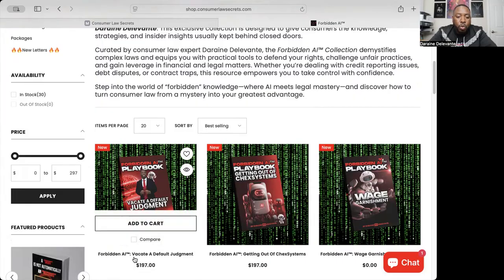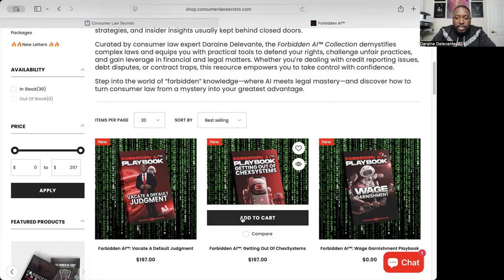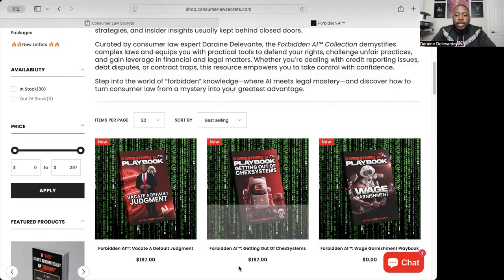So let me talk about when you would want to vacate a default judgment. Let's say that your wages are being garnished, or you were supposed to go to court and you did not go to court. You did not get served. You did not get a summons. They didn't mail it to you. There was no process service. So you didn't know there was a court date, or you were medically ill and could not make the court date, or some life event happened and you could not make it to court. You can put in a motion to vacate default judgment. So you're going to need this vacate default judgment template right here.